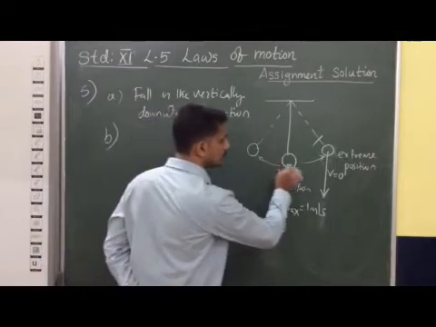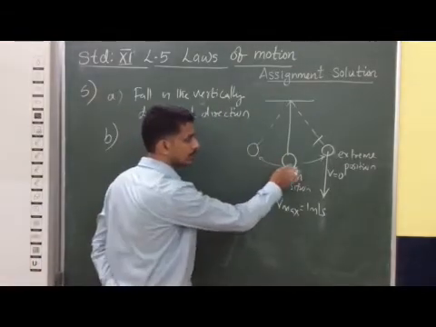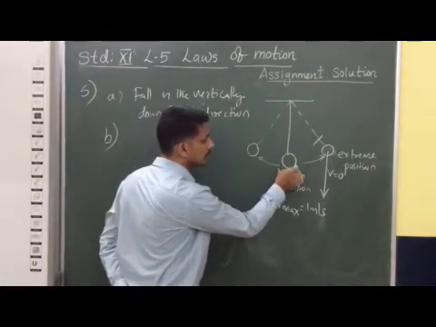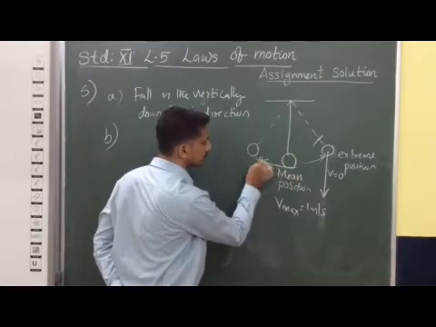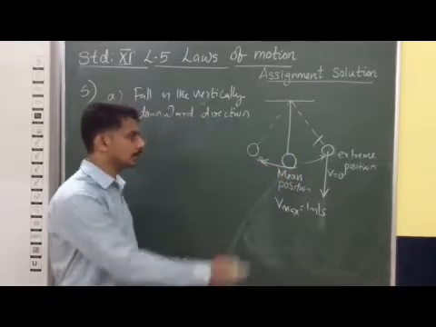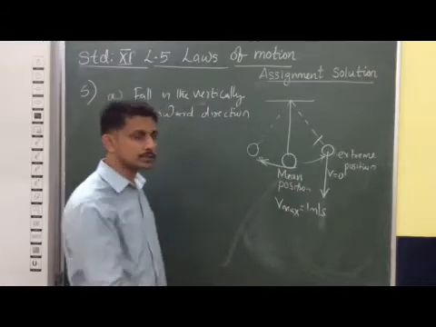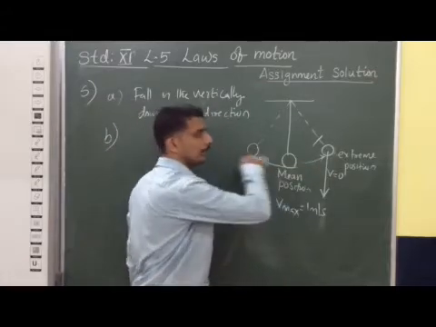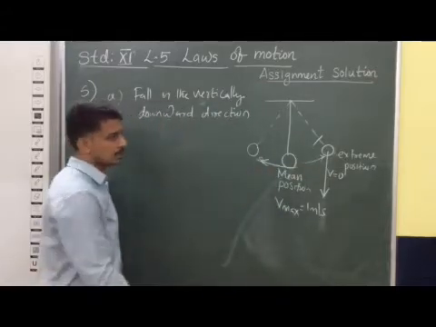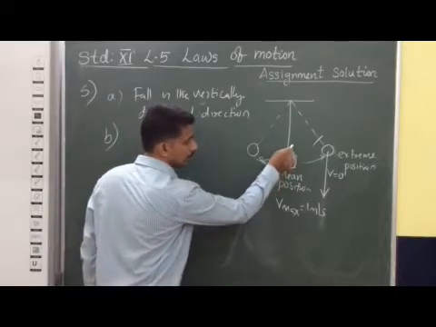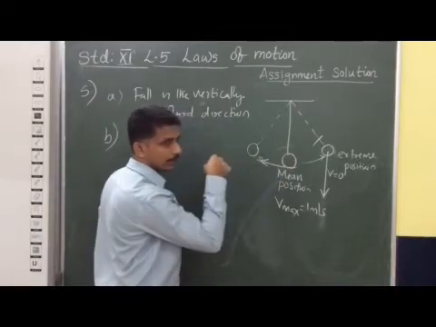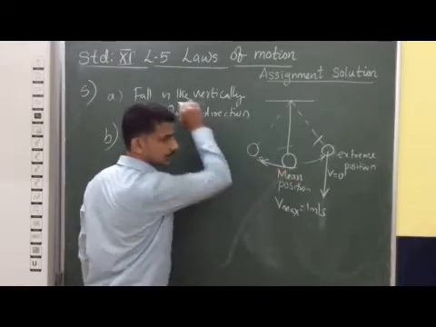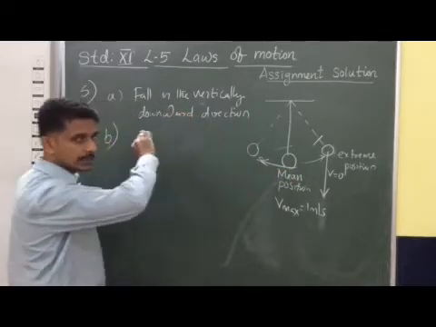So do you know what the direction of the velocity is? Velocity is along the tangential path. The direction of velocity is tangential to the circular path. That means if the bob is cut at this point, it will go along this tangential path, that is, a parabolic path.